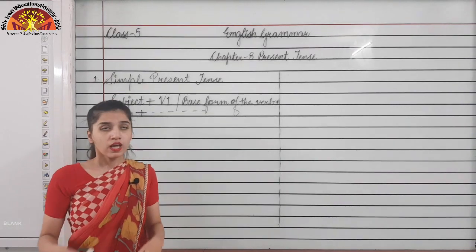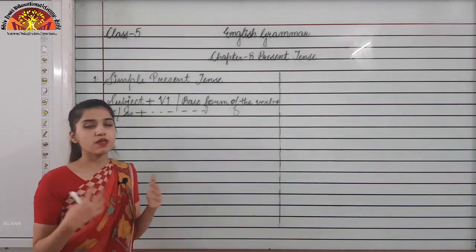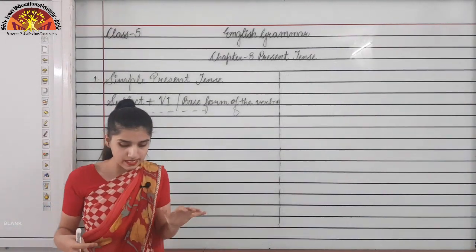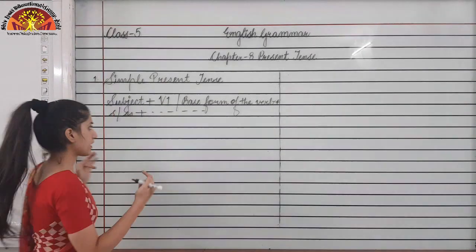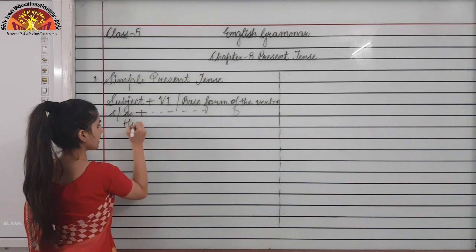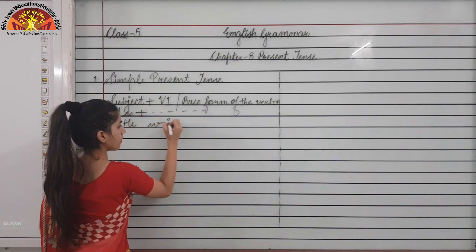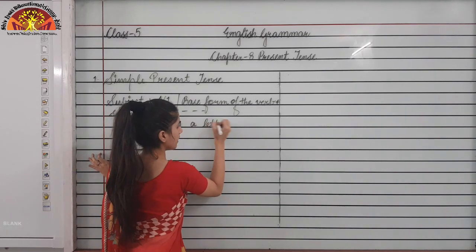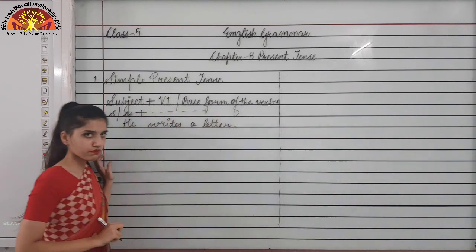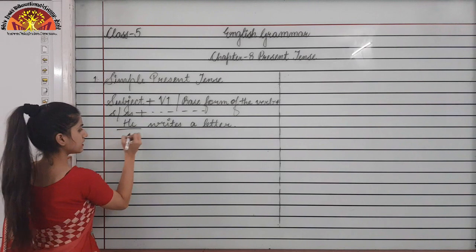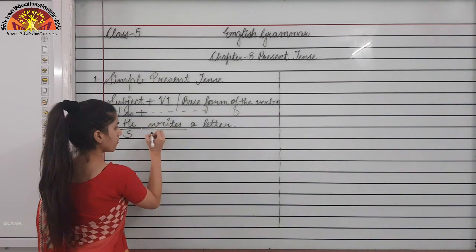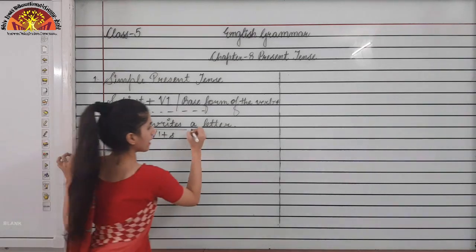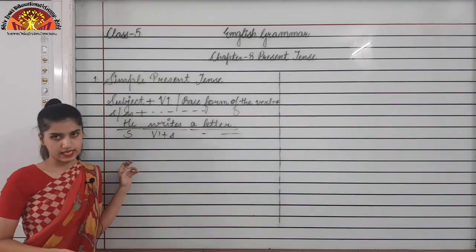Now let me give you some examples regarding simple present tense. I am writing one example: He writes a letter. He is the subject, then V1 plus s, and the rest of the sentence.